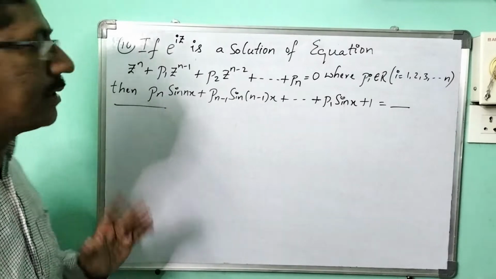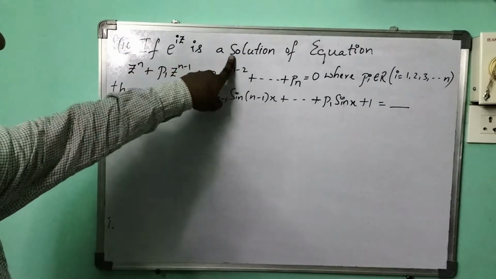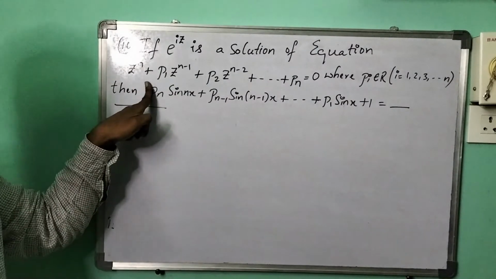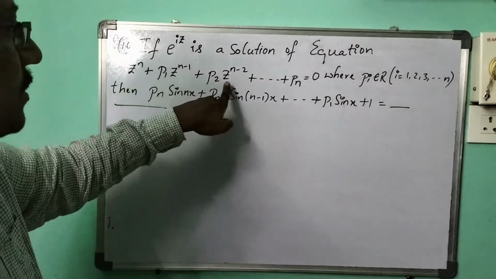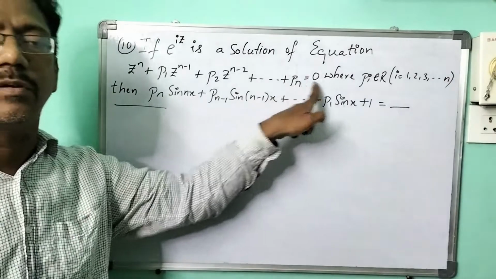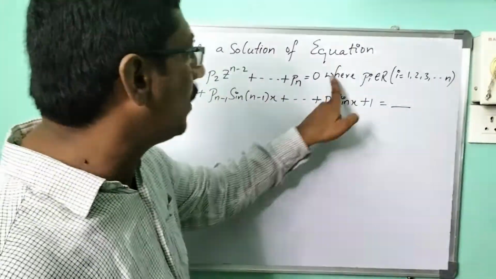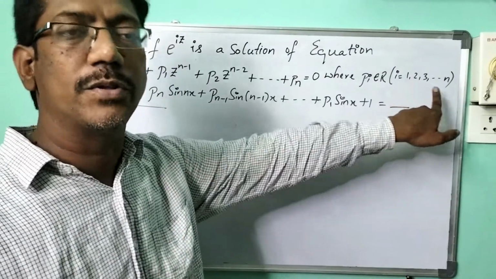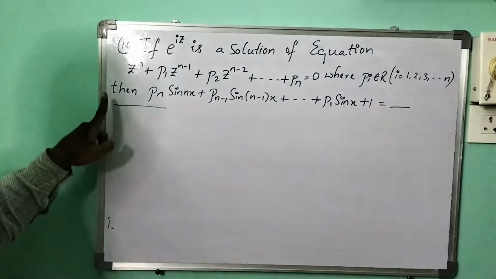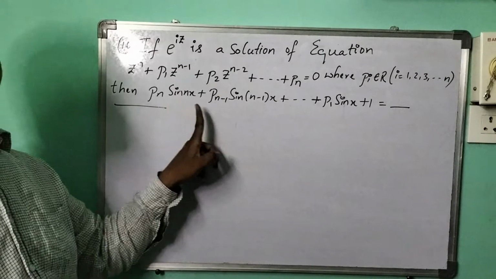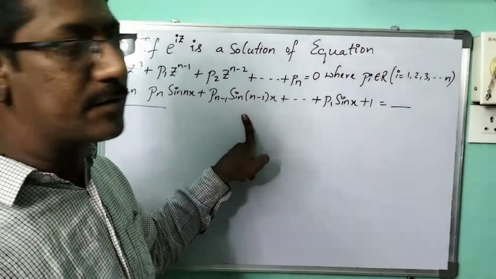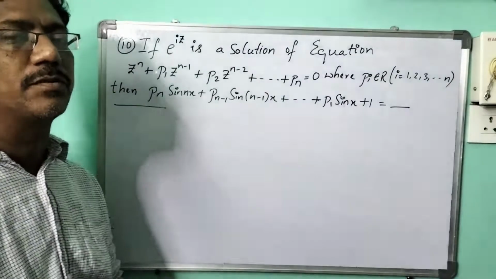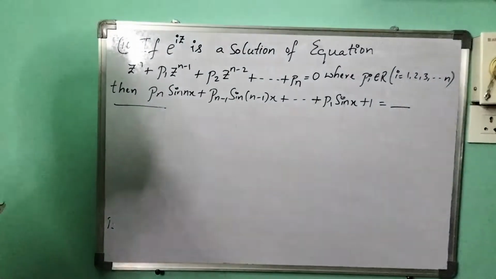Now, given that e power iz is a solution of the equation z power n plus p1 into z power n minus 1 plus p2 into z power n minus 2 plus and so on up to pn equals 0, where pi belongs to the real numbers, for i equal to 1, 2, 3 and so on up to n. Then pn sin nx plus p n minus 1 sin n minus 1 of x plus and so on plus p1 sin x plus 1 equals what? That is the solution we are now going to find.